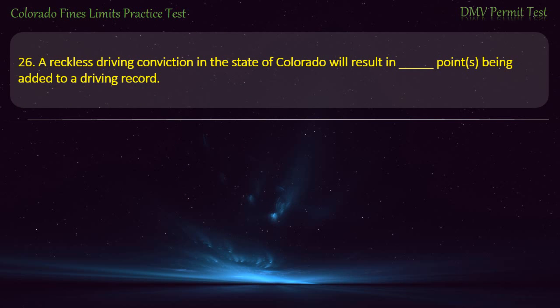Question 26. A reckless driving conviction in the state of Colorado will result in points being added to a driving record. 10, 2, 6, 8. Answer. 8.